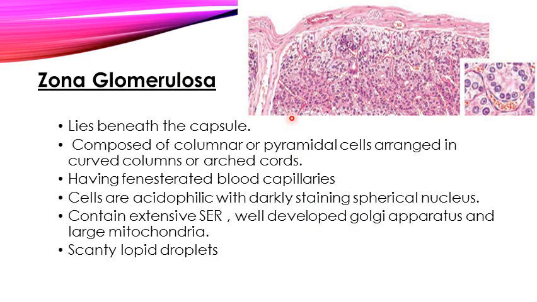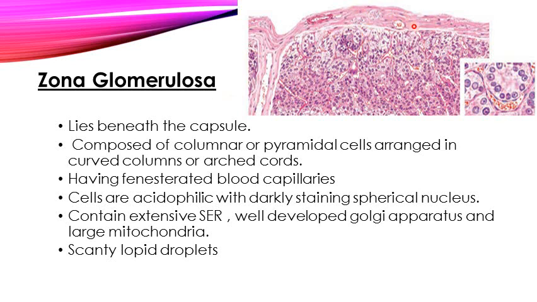Moving on to the histological structure of these three zones of the adrenal cortex. First, just beneath the capsule is the zona glomerulosa.